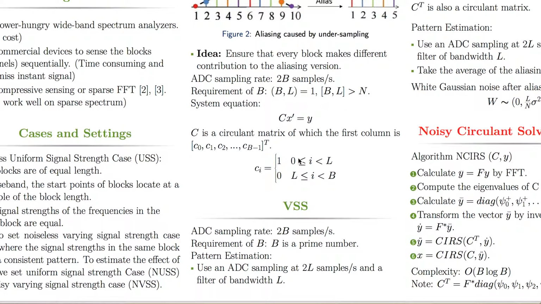And another problem is how we can get the value of the parameters. It is pretty straightforward that we can use a filter of bandwidth L to get a channel out of the spectrum and use it to calculate the pattern.